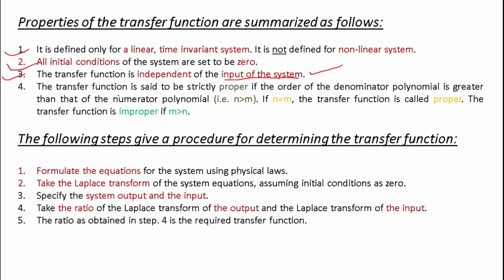Now the transfer function is said to be strictly proper if the order of the denominator polynomial is greater than that of the numerator. That means your n is greater than m. In that case, your function is said to be strictly proper. Now if n is equal to m, in that case your transfer function is called proper, and the transfer function is said to be improper when m is greater than n.